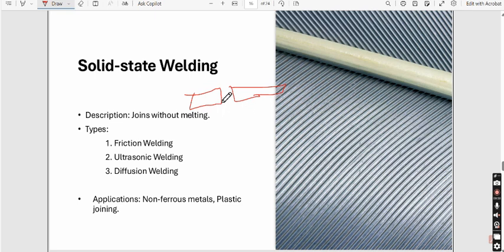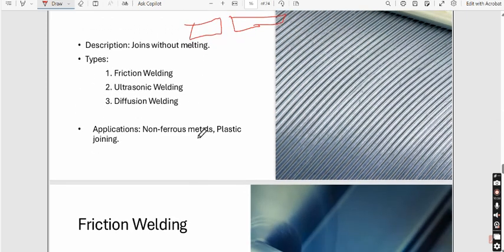So now what happens is that we will bring these two materials together and create some sort of friction between them, and because of the friction heat will be generated and the materials will diffuse together. In simple terms, what I mean to say is that there will be heat generated at the interface, but this heat will be lower than the melting point of these two materials. Therefore, in this type of welding, we do not have a melting scenario. That means whatever welding we are doing is below the melting point of these two materials. At certain times, we will also apply some amount of high pressure, so that the bond can be much stronger.